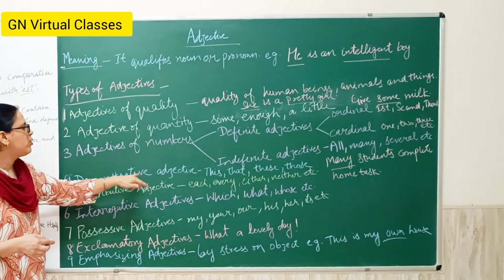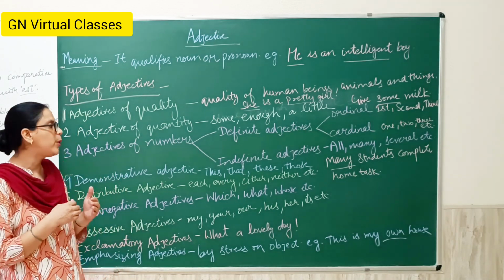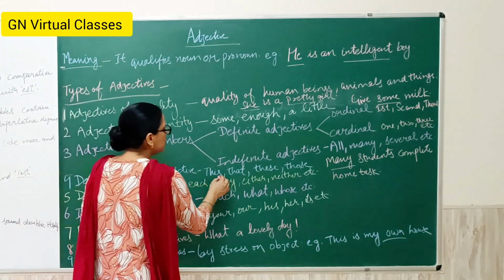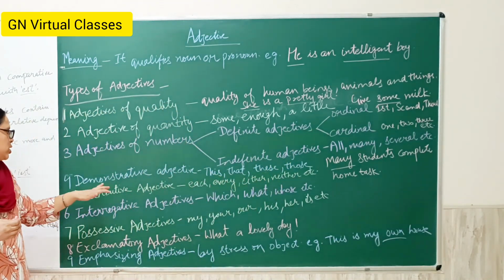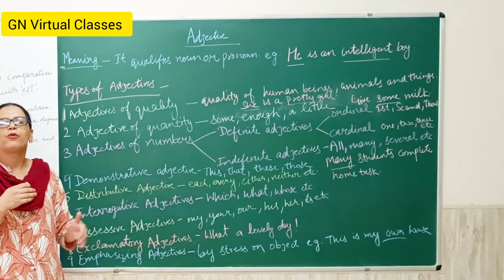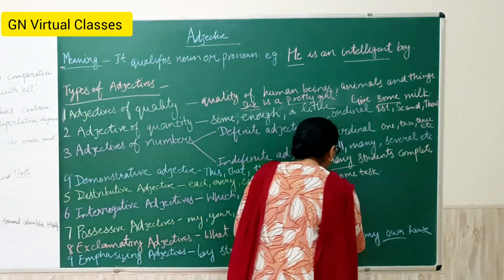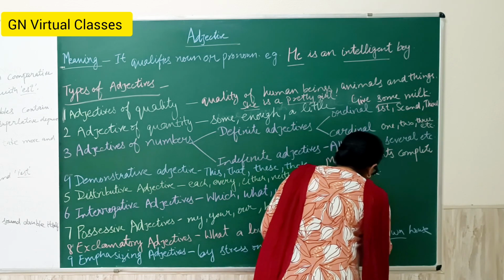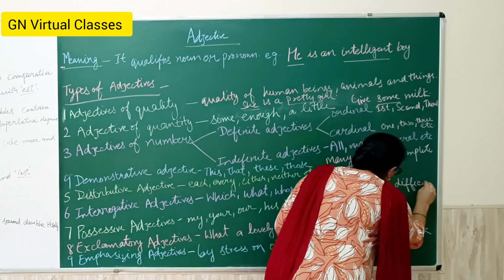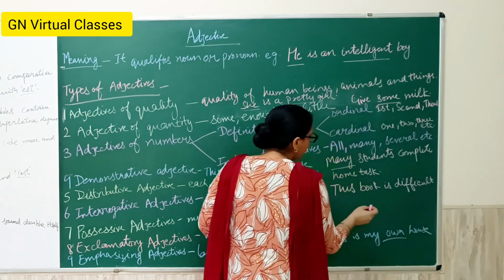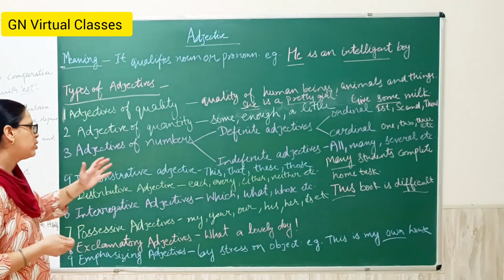Next is the demonstrative adjective. Demonstrative adjectives are those adjectives which describe a particular thing. The words this, that, these, those are the demonstrative adjectives. For example, this book is difficult. This describes the particular book which is difficult. So difficult is the adjective and this demonstrates which book is difficult.